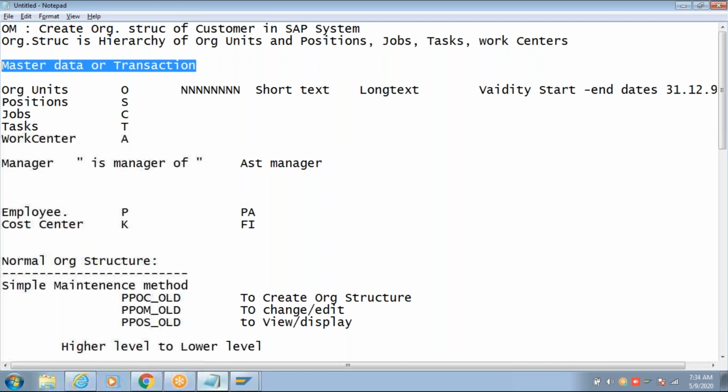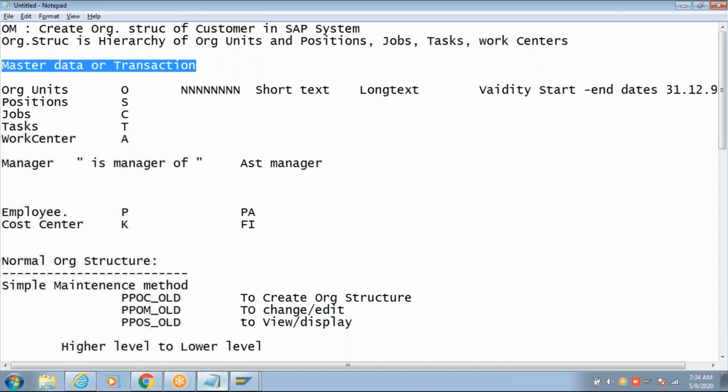The reason is you will have to continuously make changes to the organization structure, adding new positions, delimiting existing positions. It's a day-to-day activity. Every day there may be new positions, positions you have to delimit, positions where you have to change the reporting structure. So these are continuous changes. Anything that is a continuous change or part of day-to-day business activity is given in an individual front end screen.